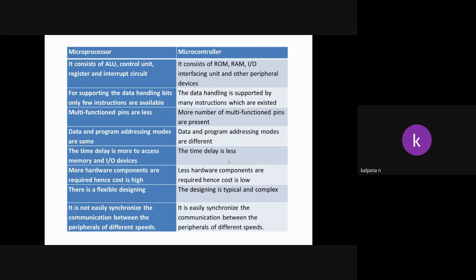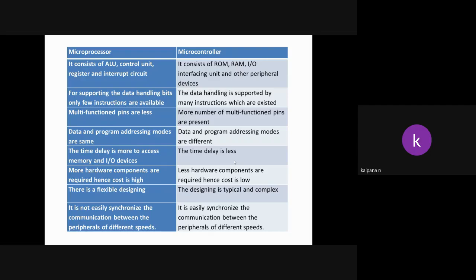Everything will be interfaced, meaning we need to purchase the input devices individually, and connect the output devices and memory. If we want to interface any external device, we also need to purchase a PPI. Like that, more hardware components will be required with a processor. Whenever we take any application with the processor, if the same application is taken with the help of a controller, no extra hardware, only fewer hardware components, will be required.